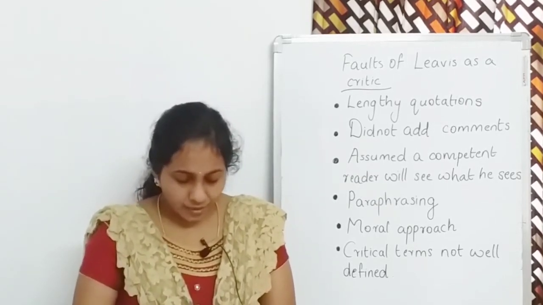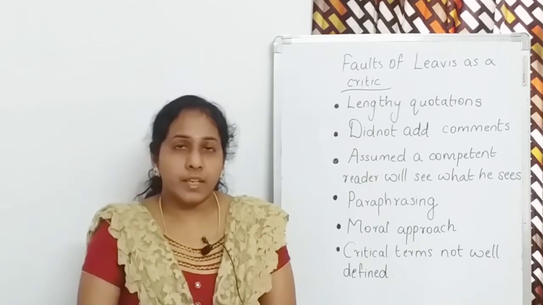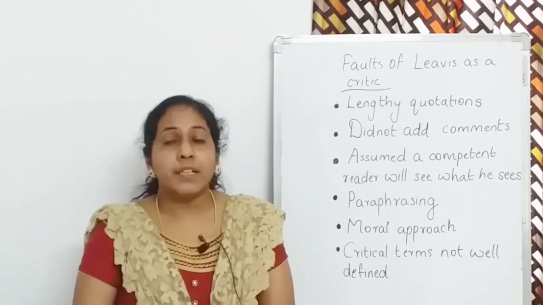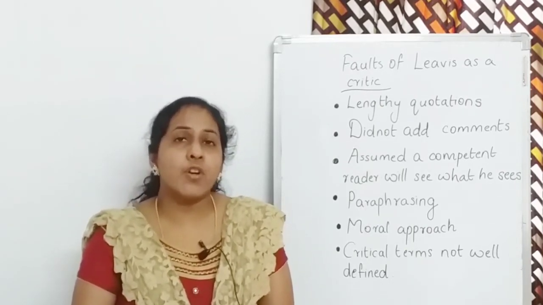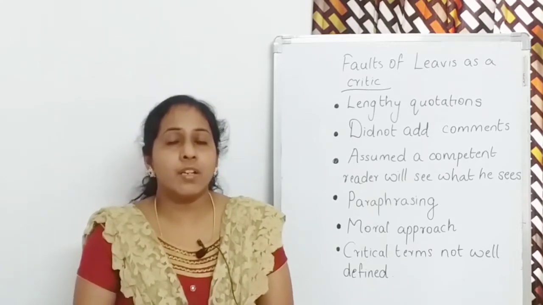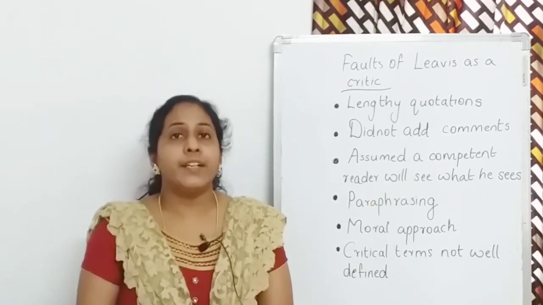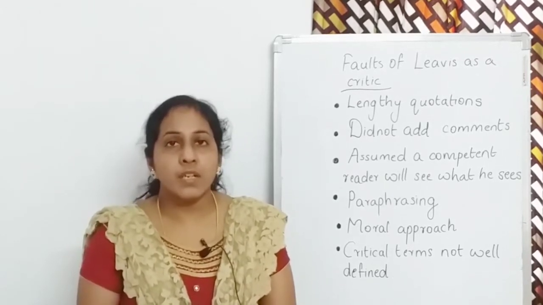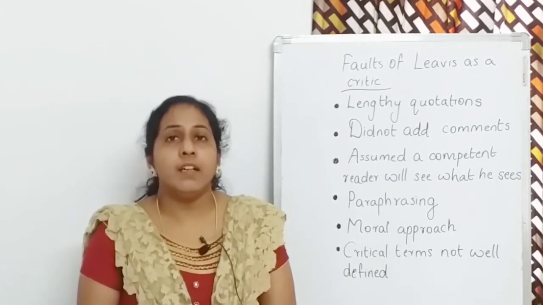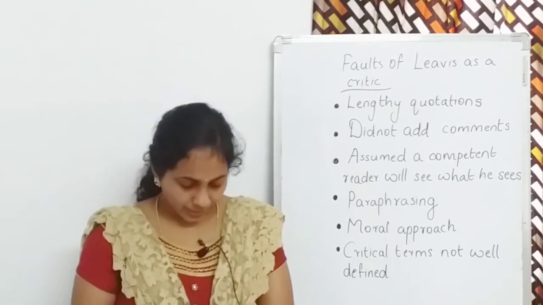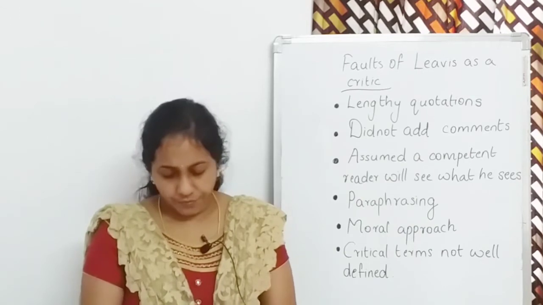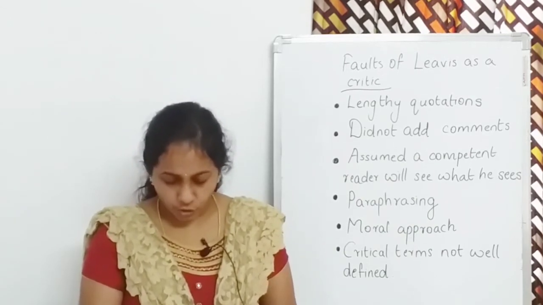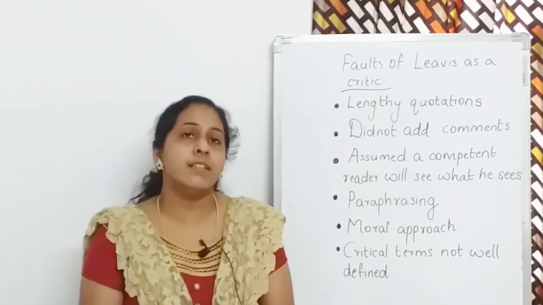He did not add his comments on them. He was quoting, but he did not add a comment of his own. It was difficult for others to understand because he did not add comments on whatever he was quoting or on the critical findings he had made.